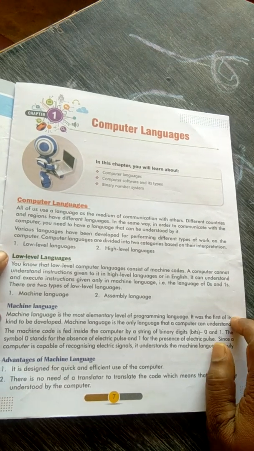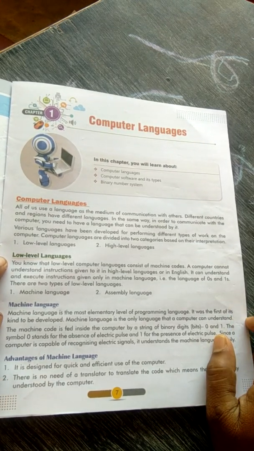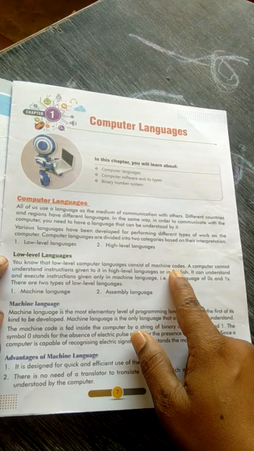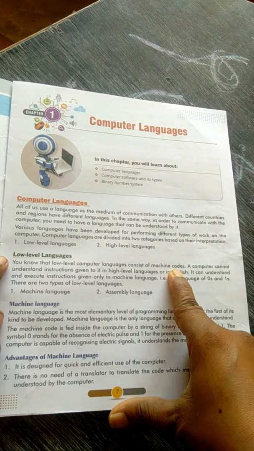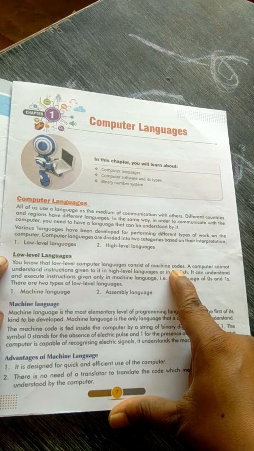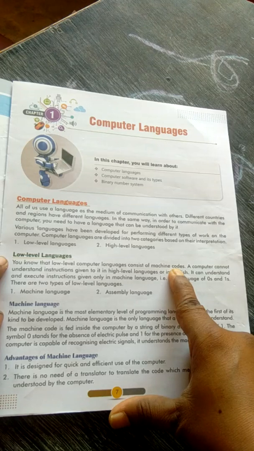So, what are low level languages? You know that low level computer languages consist of machine code. In other words, the low level computer language is called machine language. Machine codes only the machine can understand.